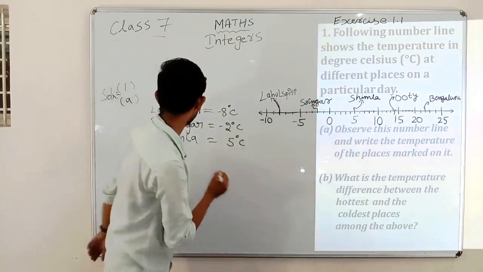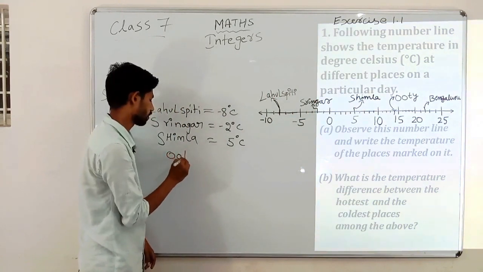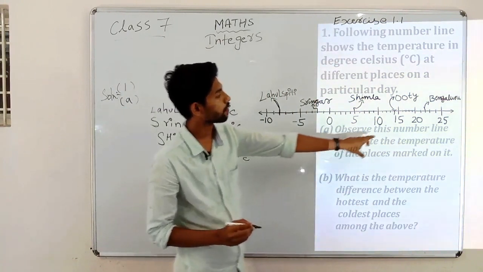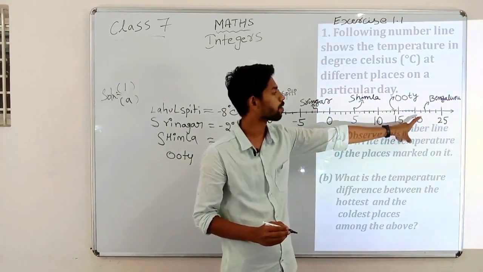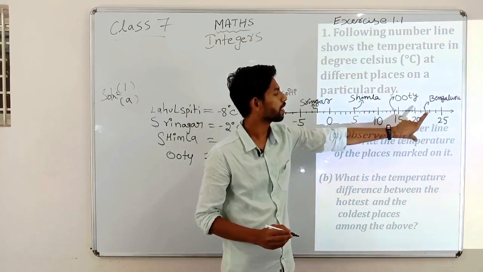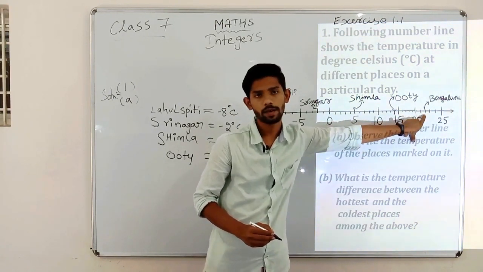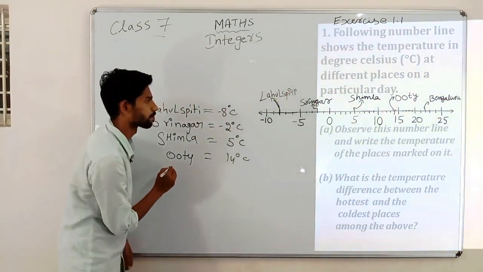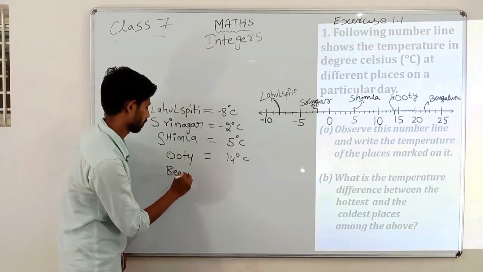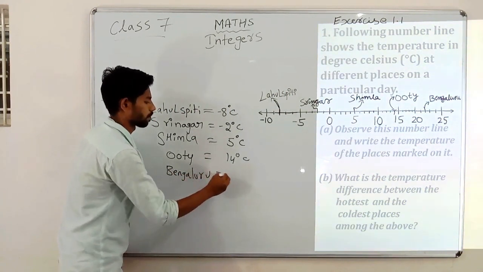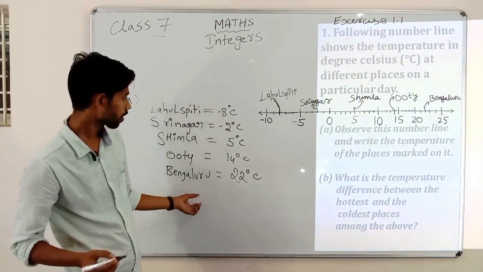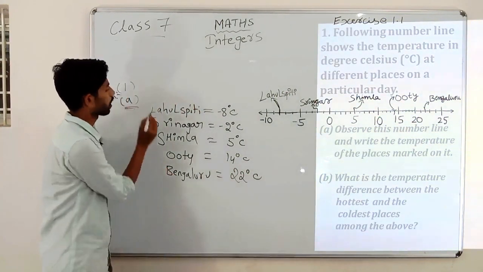So Ooty is having 14 degrees Celsius. Then at last we have Bengaluru, which is at 22. From here 20, 21 and here 22, children. 22 Celsius. So this is the answer.